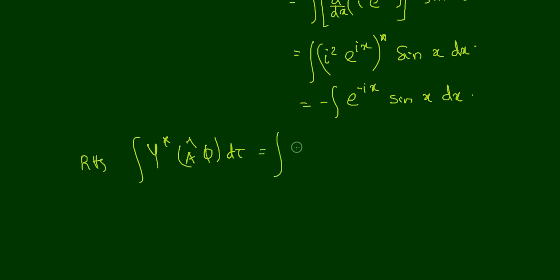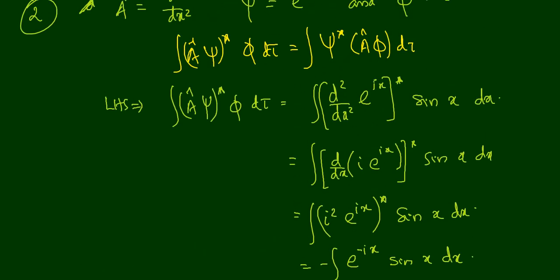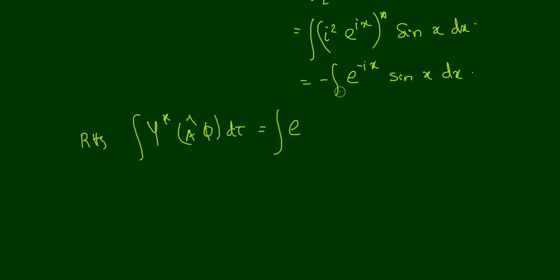In our case psi is e raised to ix, therefore psi star is equal to e raised to minus ix. That is psi star. Then A cap is d square by dx square of sin x dx. Okay, that is equal to integral e raised to minus ix d square by dx square of sin x,